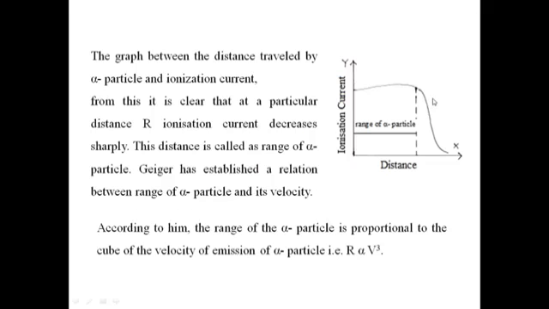When the graph is plotted between the distance traveled by the alpha particle and the ionization current, it is clear that at a particular distance r, the ionization current decreases sharply. This distance is called the range of the alpha particle. Geiger has established a relation between the range of the alpha particle and its velocity. According to him, the range of the alpha particle is proportional to the cube of the velocity of emission of the alpha particle. That is, r is directly proportional to v cube.